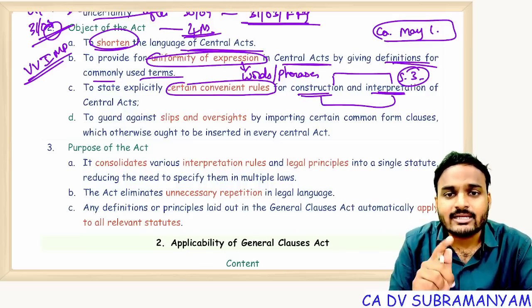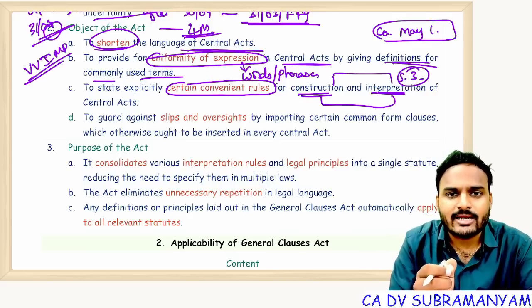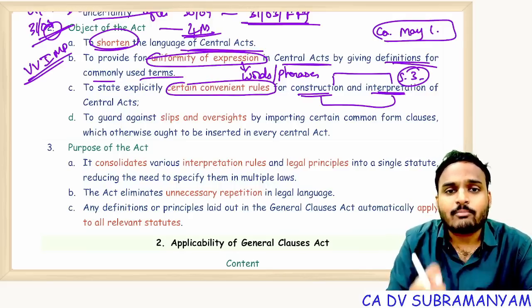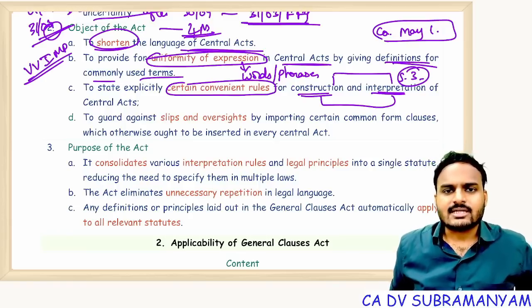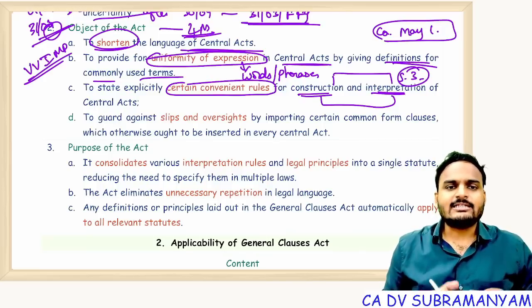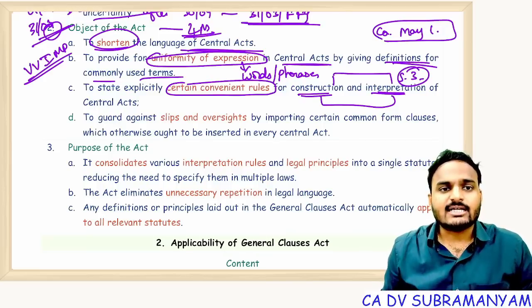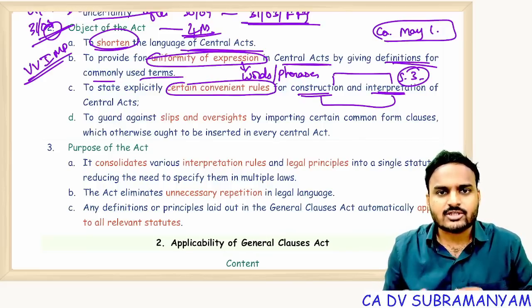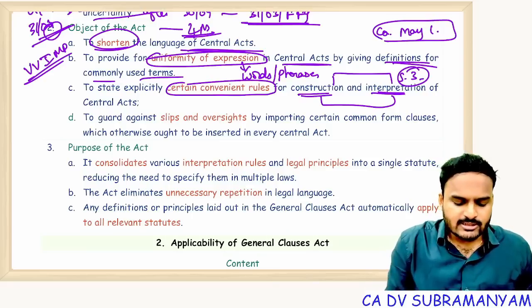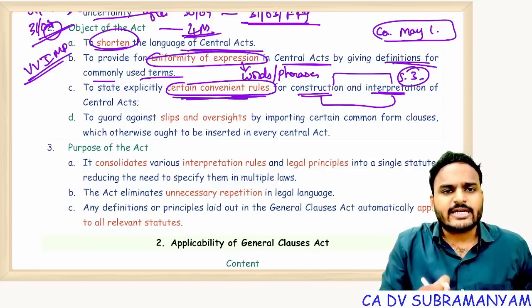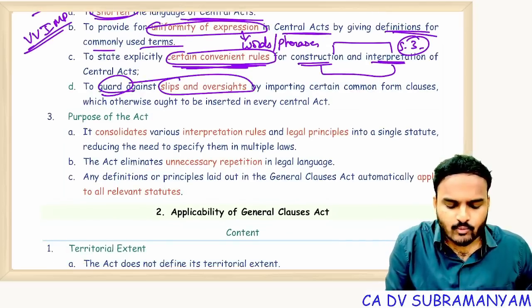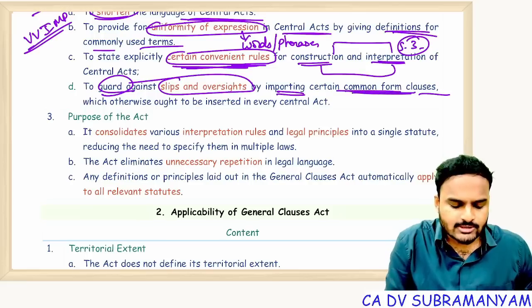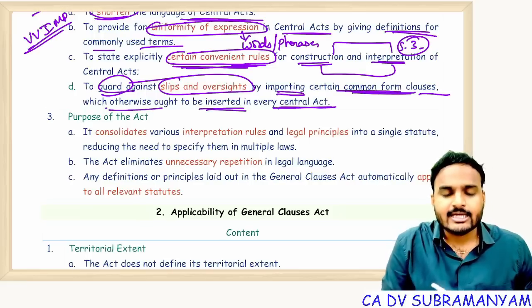Ignoring undesired meaning and drawing desired meaning, giving attention to the desired meaning, applying the desired meaning, the total process is known as construction. So very simple, where interpretation is not giving desired result, we go with construction. Simply, where interpretation ends, construction begins. That's it. So, this chapter provides convenient rules of interpretation and construction. And this chapter provides a guard against slips and oversights by importing certain common form clauses which otherwise ought to be inserted in every central act.